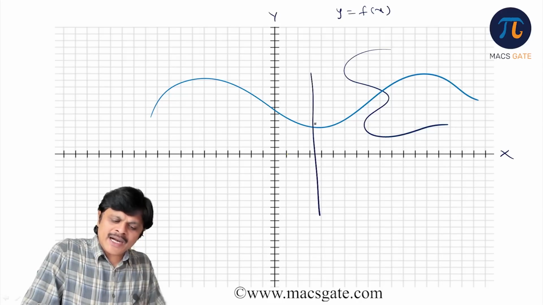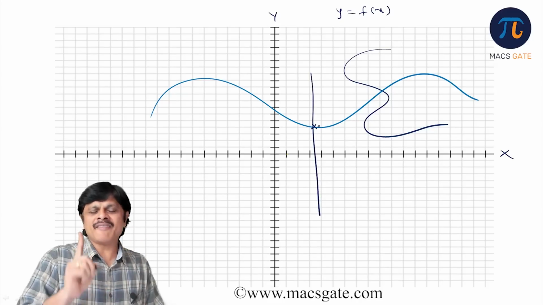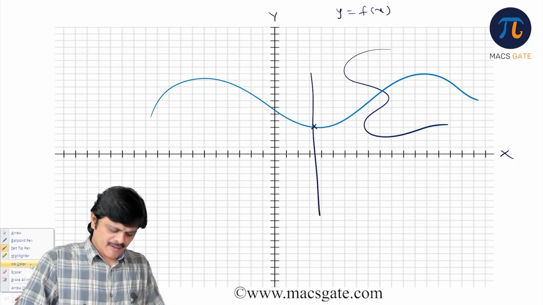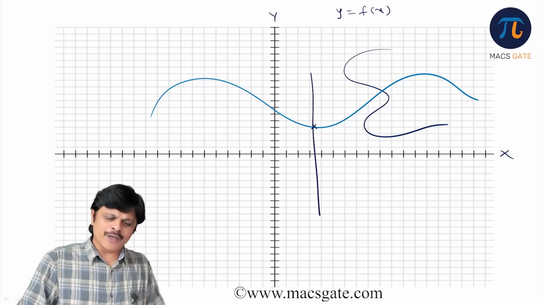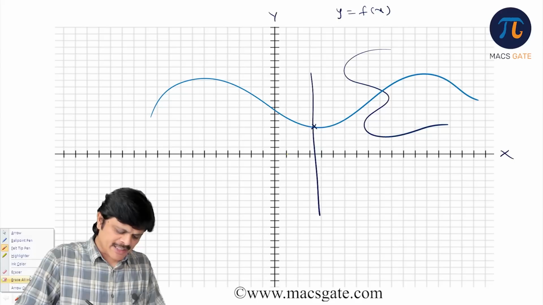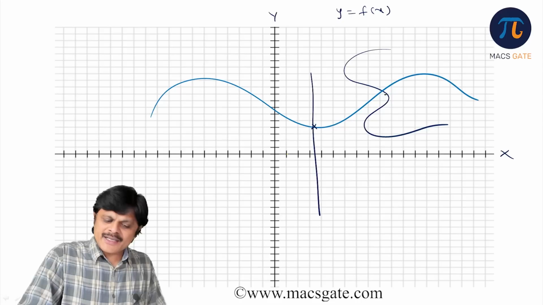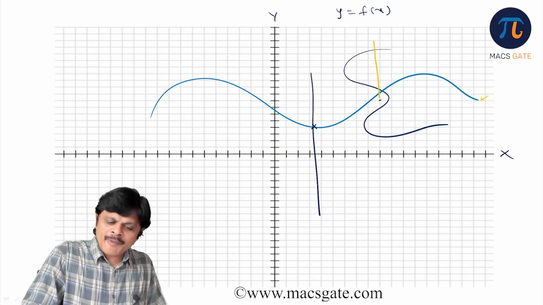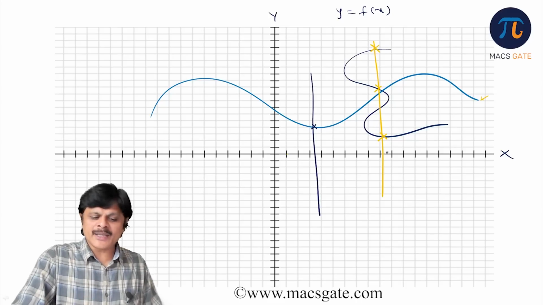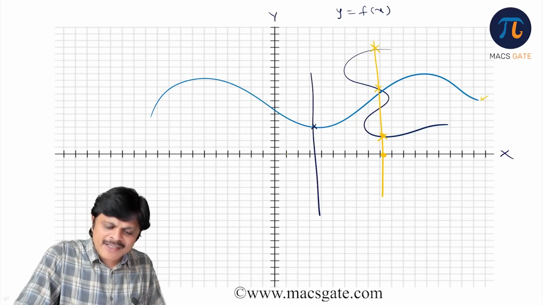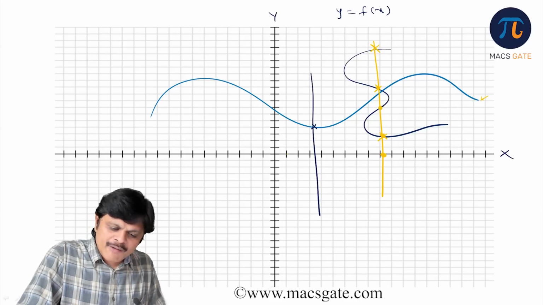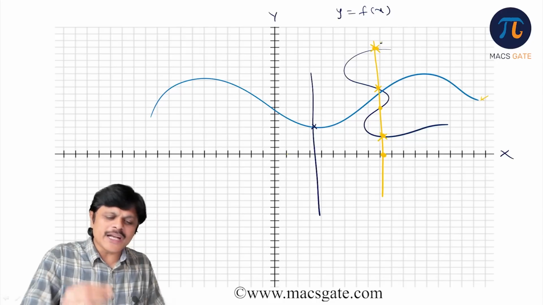drawn cuts the graph only at one point. For example, in this particular example, I have given two graphs. For this light blue one, it cuts only at one point. But for this dark blue one, if you drop a vertical line here, it will cut the graph at 3 points. That means for this element we have 3 images. Not 3, 4 images. So can it be a function?